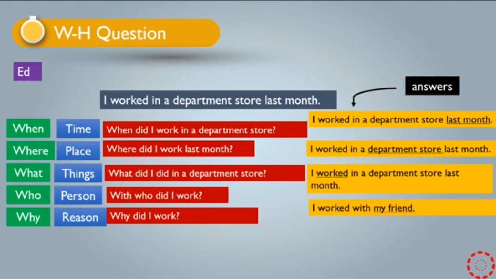For the last one, why did I work? Because I needed money. So you have to be careful. Whenever we have a question with why, the answer should start with because, and then you say the rest of the sentence. Because I needed money. Why did I work in a department store last month? Because I needed money.